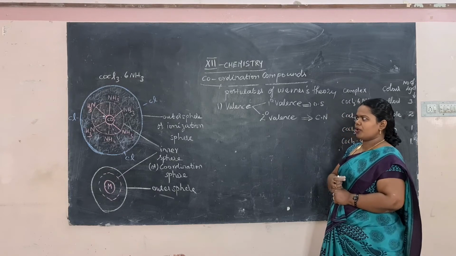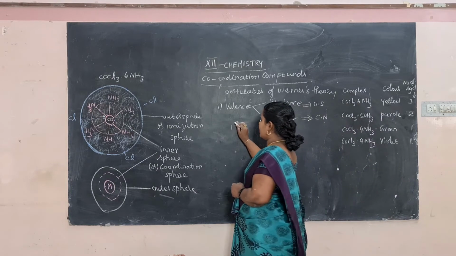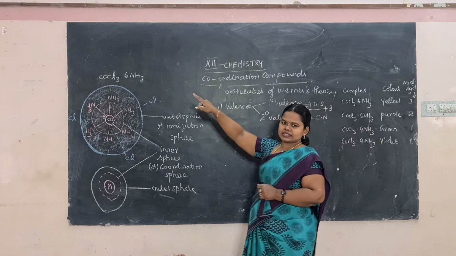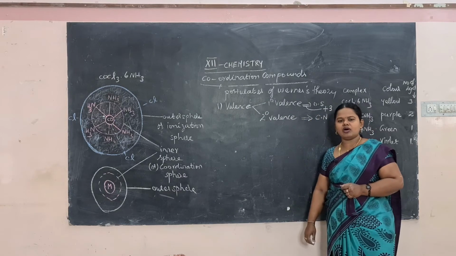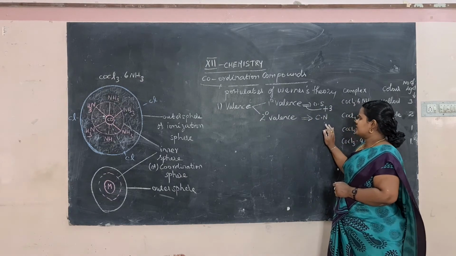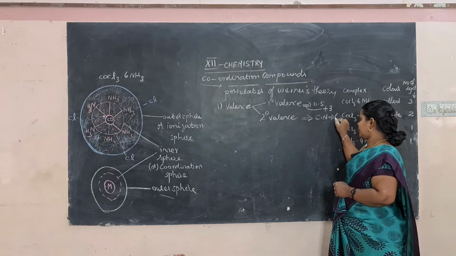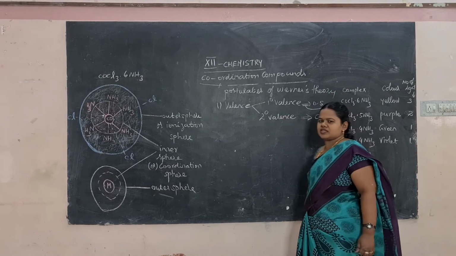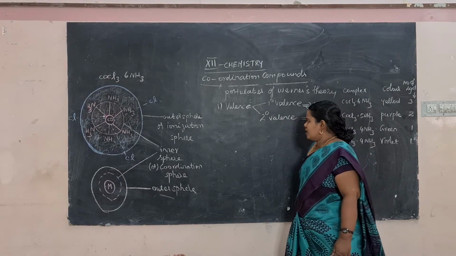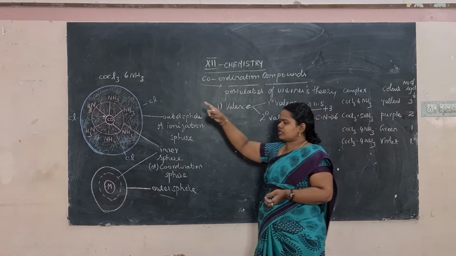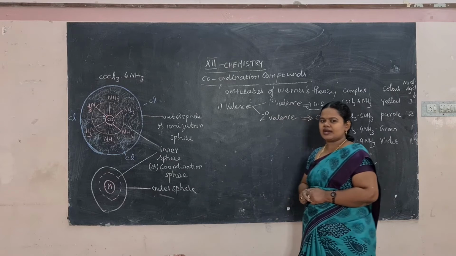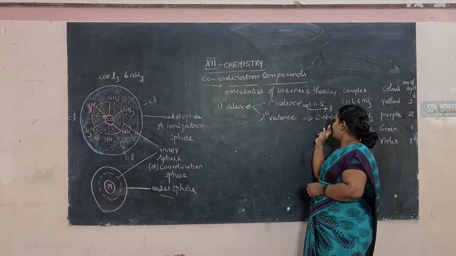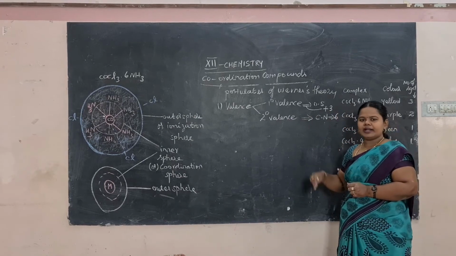For example, in this compound the primary valence is +3, that is the oxidation state of the metal ion; the oxidation state of cobalt is +3, whereas the secondary valence, the coordination number, is 6. For example, in CoCl3·6NH3, the oxidation state of cobalt is +3. So the primary valence is +3 and the secondary valence is nothing but the coordination number of that compound.